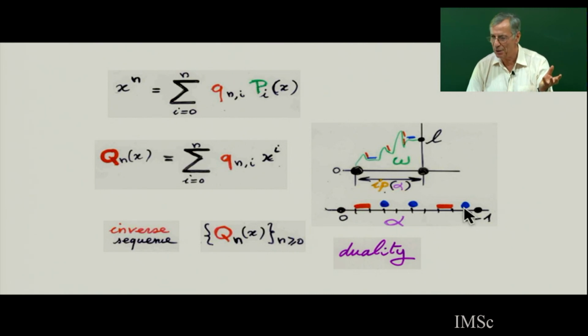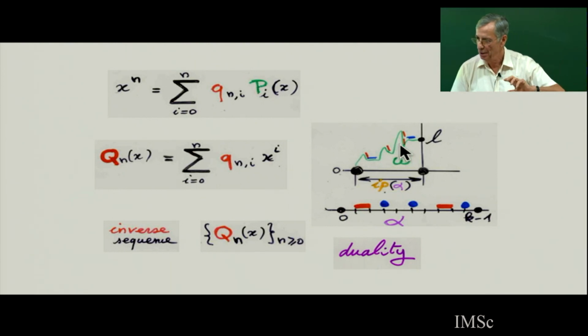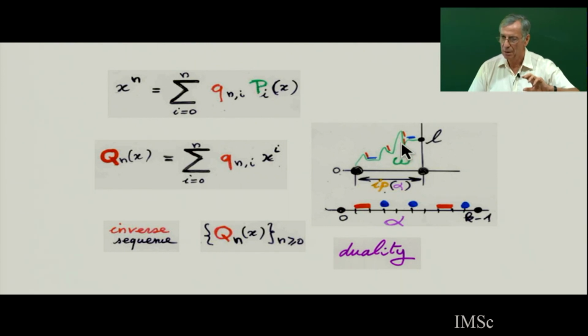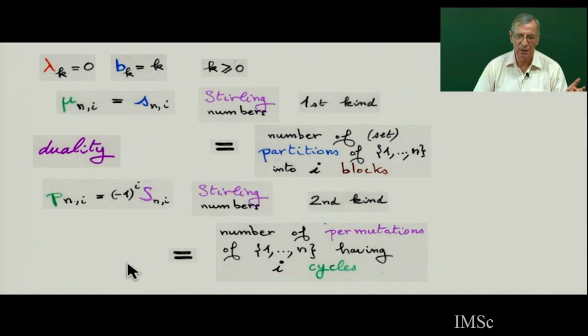The dual, the inverse polynomial is going to be the sum of the weight of such paths. So this duality becomes the inverse of the matrix of polynomials. It can be put in a form for specific cases. You have the Stirling number of the first kind, which counts partitions by number of blocks. Total, the Bell number and the Stirling number. And the Stirling number of the second kind counts permutations by number of cycles. So each Stirling number, small s, capital S.